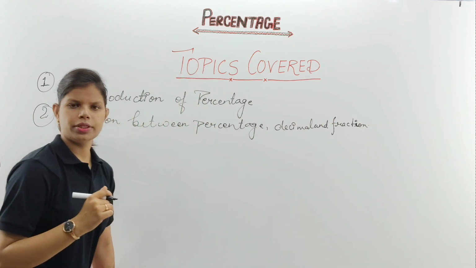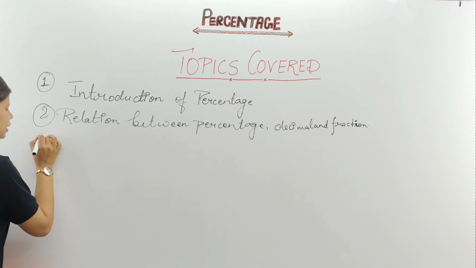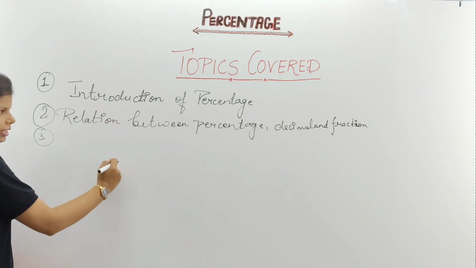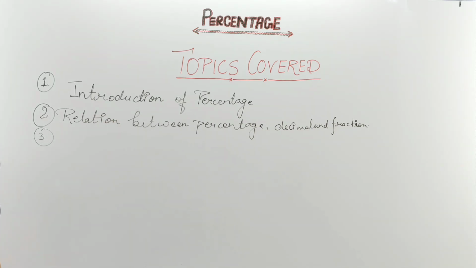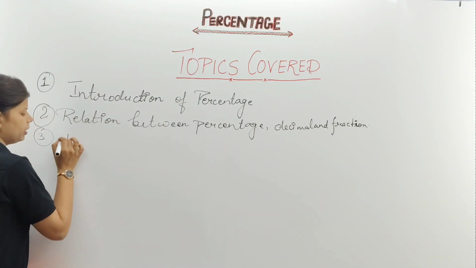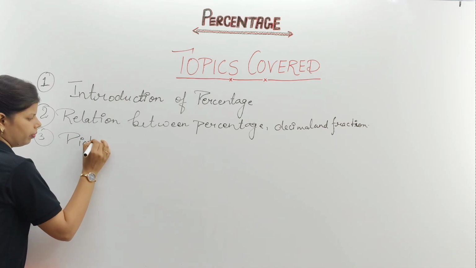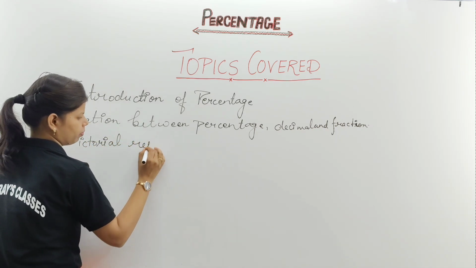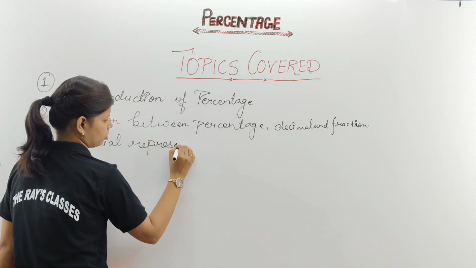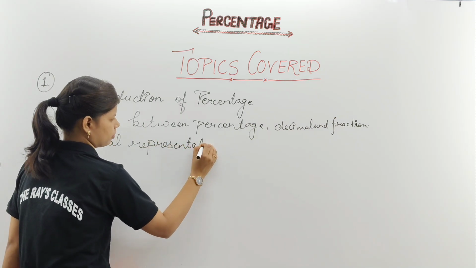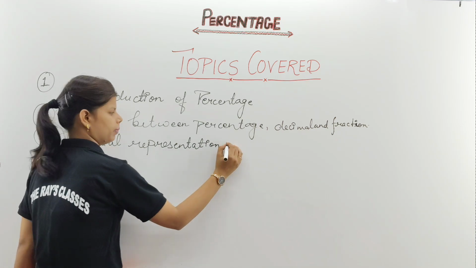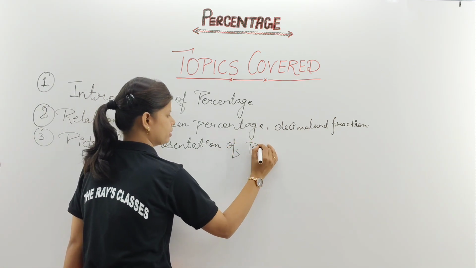Understood? Third, pictorial representation. Now in this, I'll go into that only. Whatever topics I am writing, I'll teach accordingly. Clear? Third is your pictorial representation of percentage. I hope the handwriting is clear to you. Of percentage.